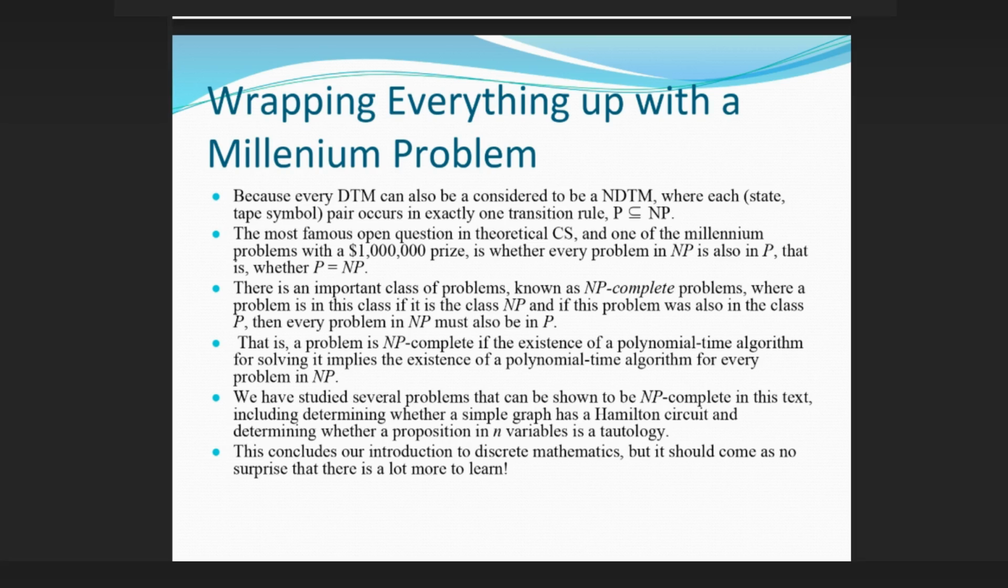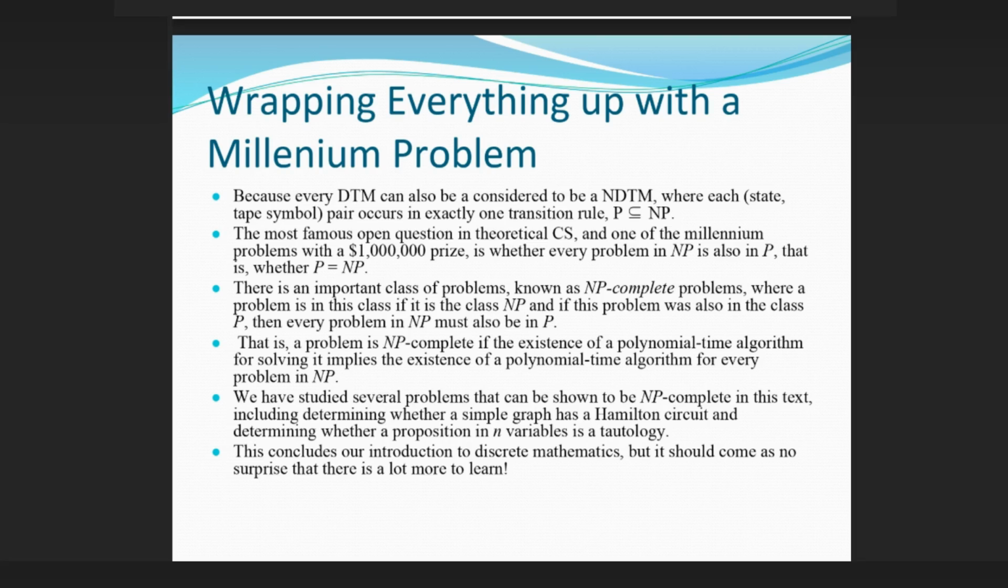Wrapping everything up with a millennium problem: because every DTM can also be considered to be a NDTM, where each state-tape symbol pair occurs in exactly one transition rule, P is a subset of NP. The most famous open question in theoretical CS, and one of the millennium problems with a $1 million prize, is whether every problem in NP is also in P, that is, whether P equals NP.